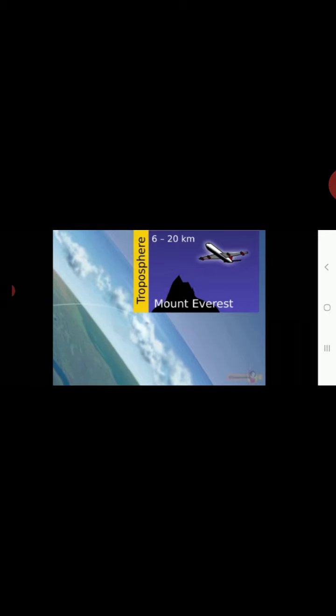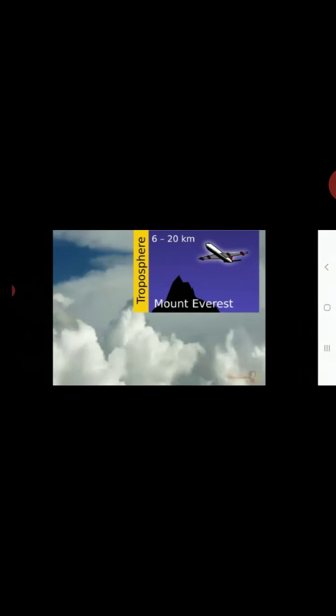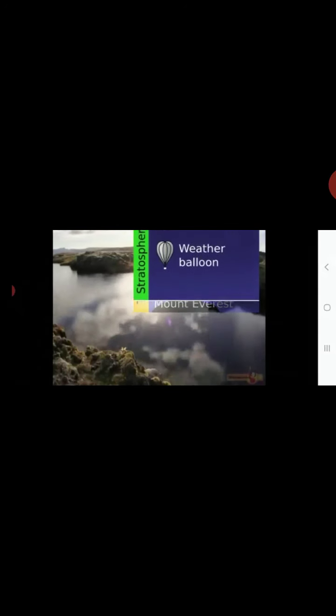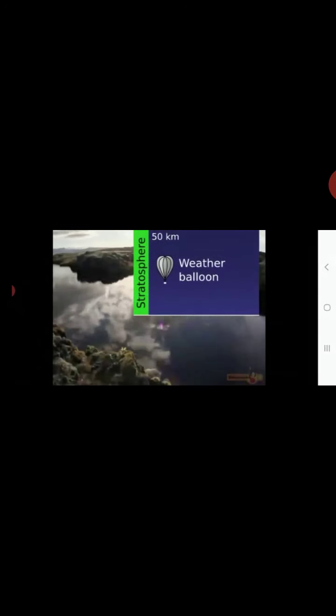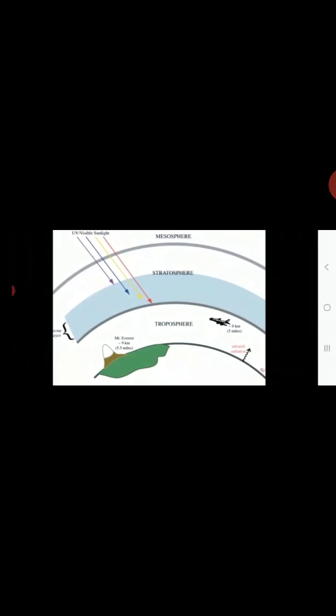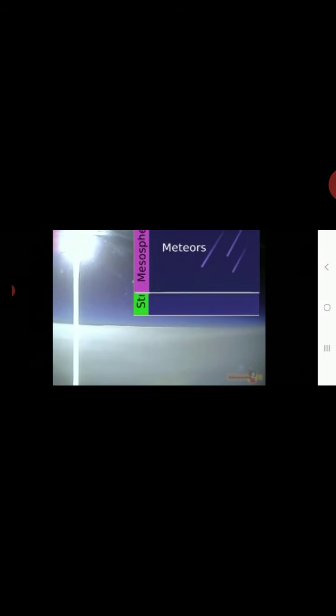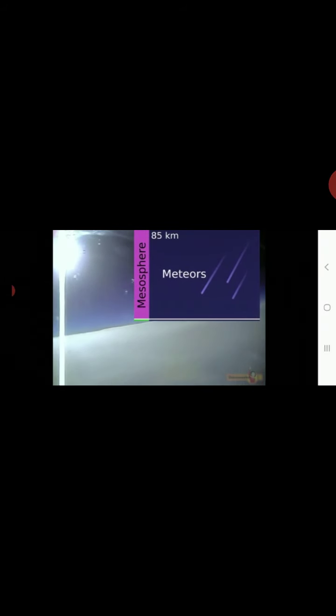Approaching 13 kilometers, an invisible boundary in the atmosphere is crossed where the troposphere becomes the stratosphere. This layer contains ozone gas, which protects the Earth from the sun's harmful ultraviolet radiations by partly absorbing them. At the height of about 50 kilometers, the stratosphere becomes the mesosphere. It's this layer that protects us from the meteors.